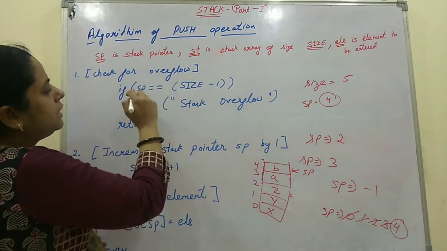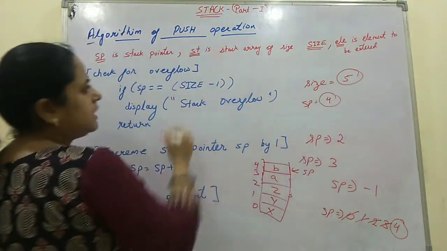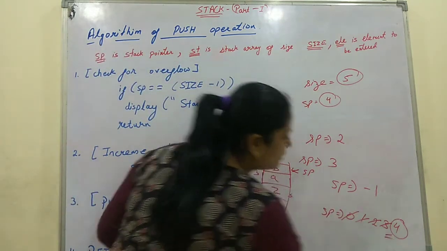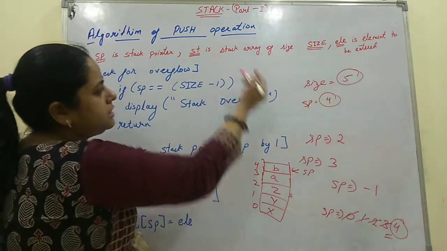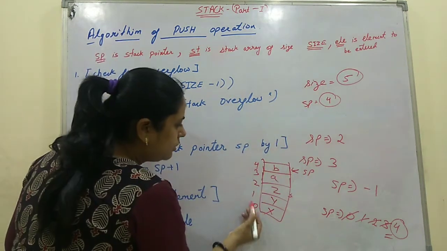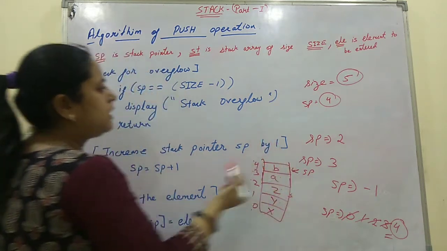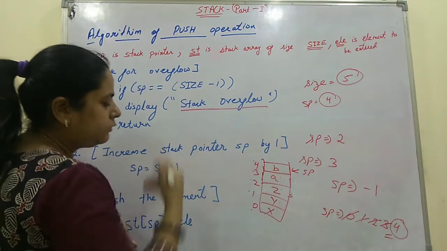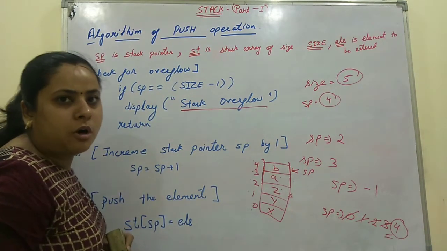Now it will go there. SP is equal to size - 1. Size is 5, so size - 1 will be 4. Is SP equal to 4? Yes, the condition is true, and no cell is left because we declared a stack of size 5: 0, 1, 2, 3, 4. How many cells? 1, 2, 3, 4, 5. The stack is full. Now it will print stack overflow and exit this push operation algorithm.